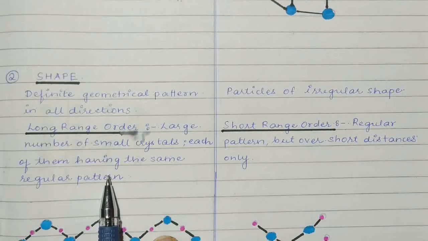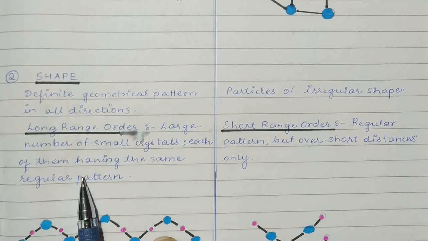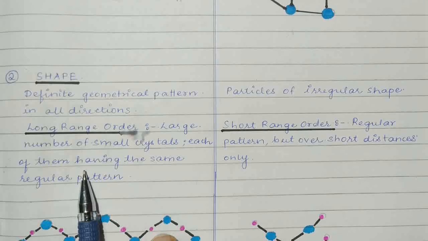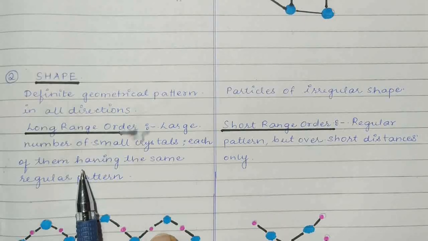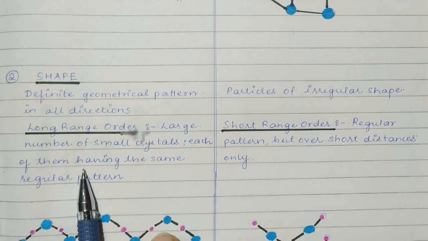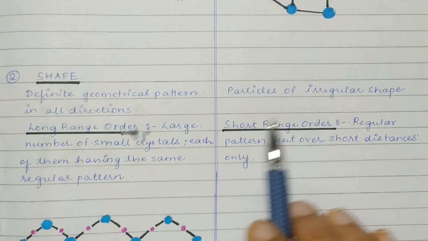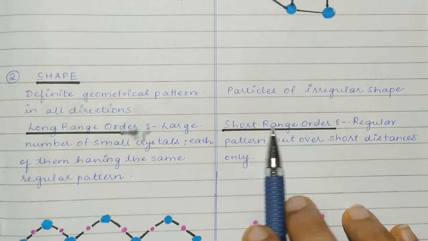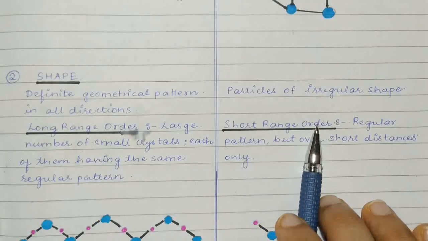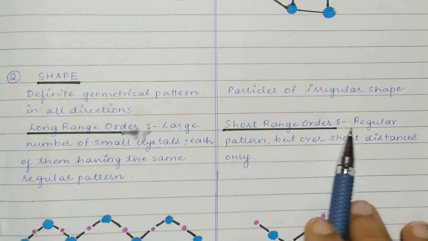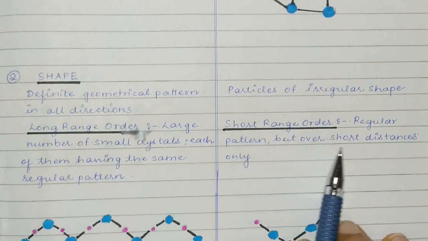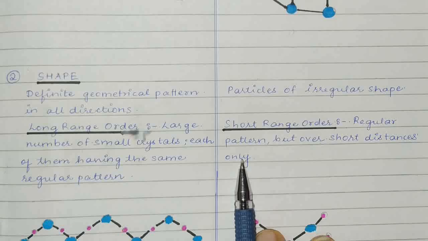You can imagine a small regular arrangement of one crystal, and if you consider another crystal of the same compound, it will have the same arrangement of the particular atoms. And short range order means regular pattern but over short distances only.